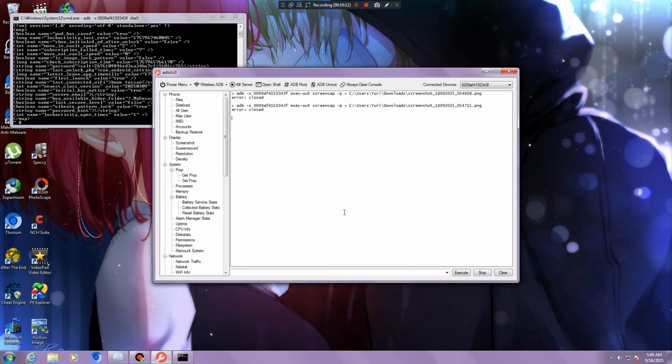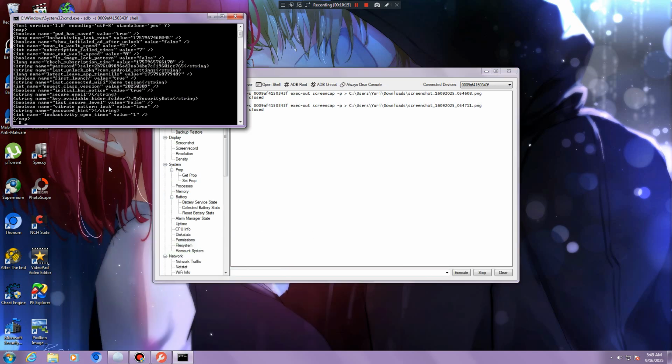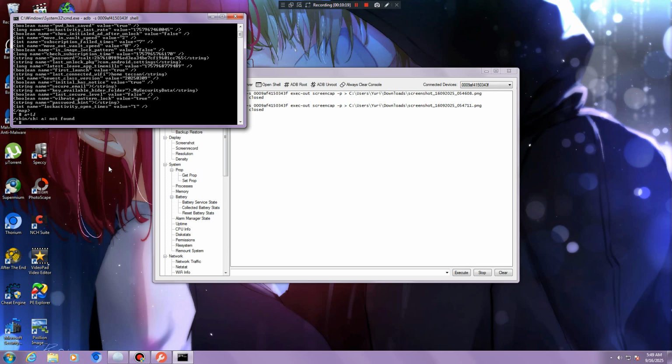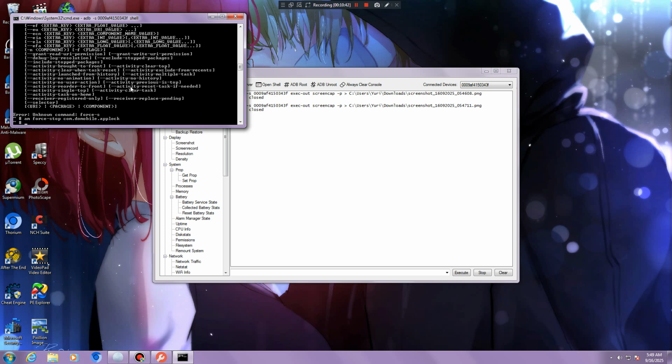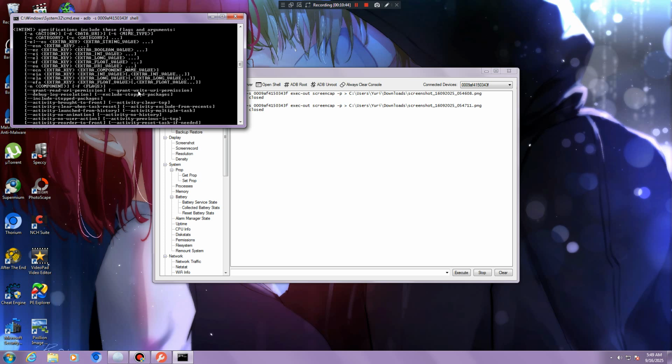But before doing that, I have to disable many things, like am force-stop. am force-stop and the package com.domobile.applock, and it almost stopped working.